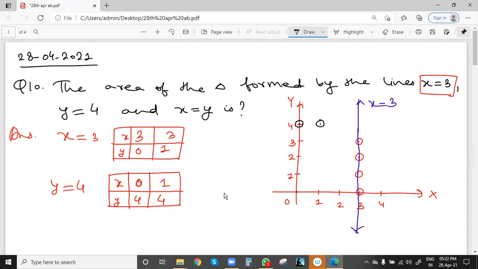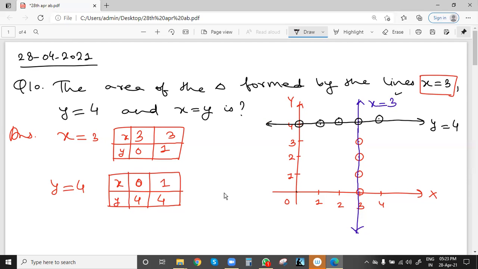Similarly, you see the pattern. If we take the third point, x is 2, y is 4, then x is 3, y is 4, x is 4, y is 4, and so on. We join these points with the help of a scale and extend in both directions. So this is the line y equal to 4. Y equal to 4 means a line parallel to the x-axis at a distance of 4 units. Similarly, x equal to 3 means a line parallel to the y-axis at a distance of 3 units. These are the two lines.